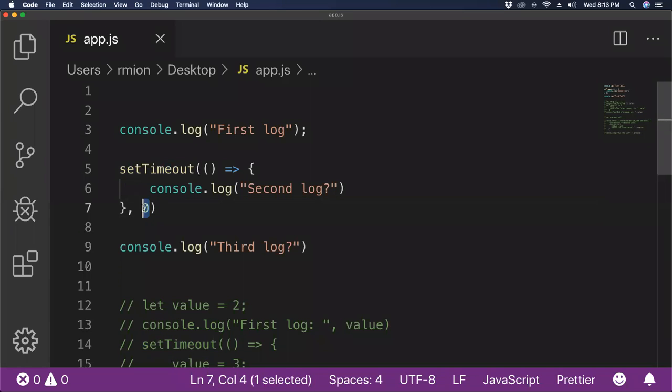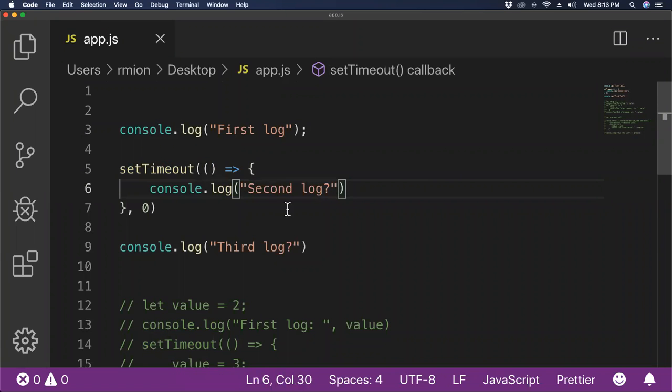Oddly enough, I am telling it to wait 0 milliseconds, so you would think it would run immediately. I am passing it a function. If you are unfamiliar with the syntax, it is the new ES6 arrow function syntax, but this is just a function. And inside of this function, I'm going to log another string of text.